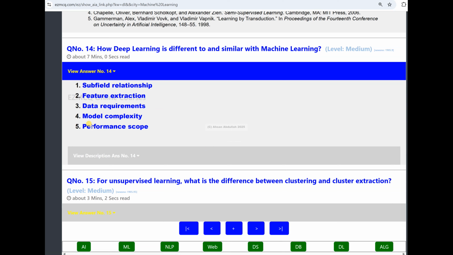And then there are the data requirements. Vast volumes of labeled data are required for deep learning, and of course it makes use of extensive computational resources, which are GPUs or TPUs as a matter of fact, for training. In contrast, machine learning algorithms can work on smaller data sets, and they are therefore suitable for those domains where data is limited or expensive to label.